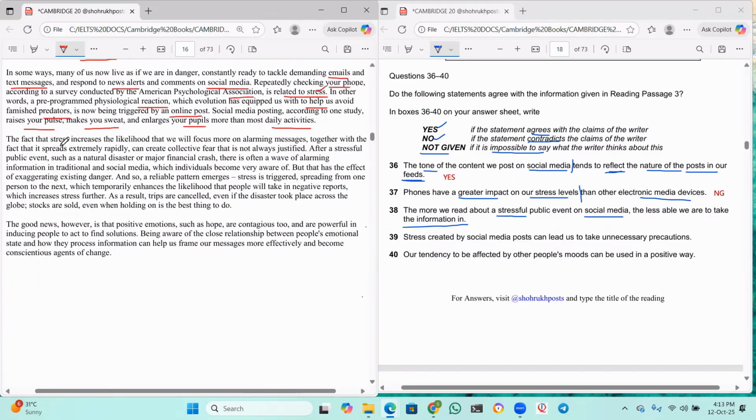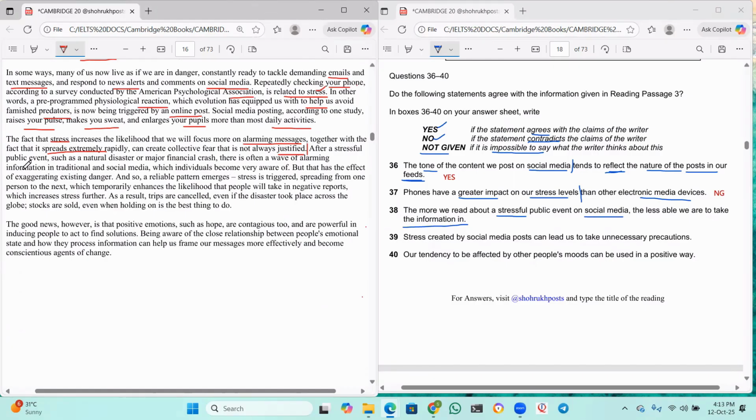Now, the fact that stress increases the likelihood that we will focus more on alarming messages, together with the fact that it spreads extremely rapidly, can create collective fear that is not always justified.